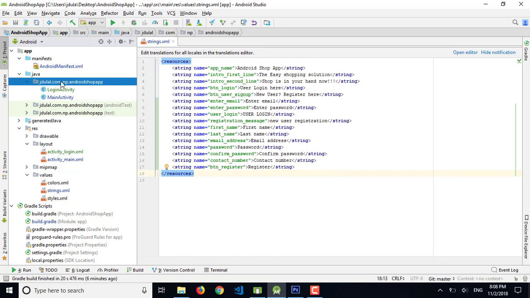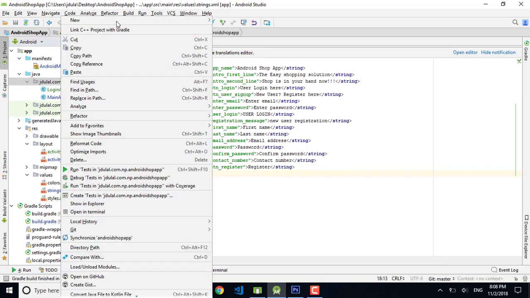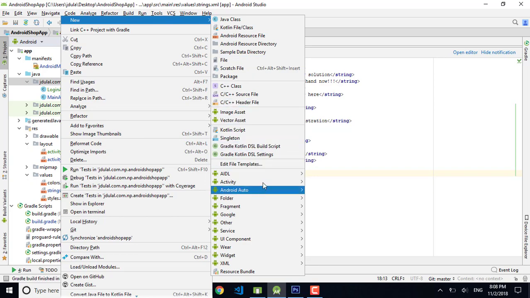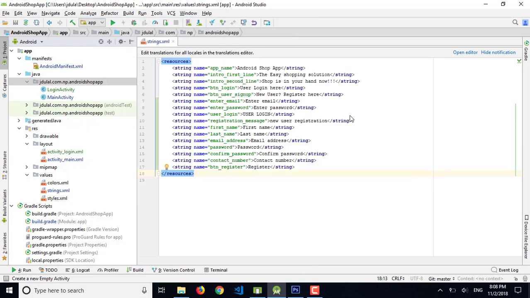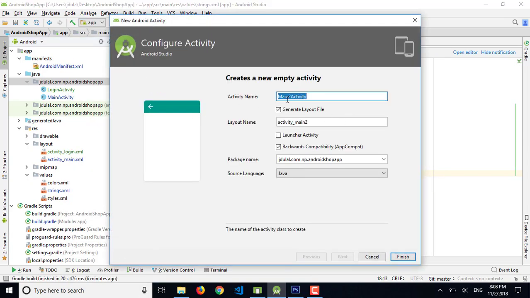So now let's add another new activity, that is an empty activity, and let's name it register activity and finish it.